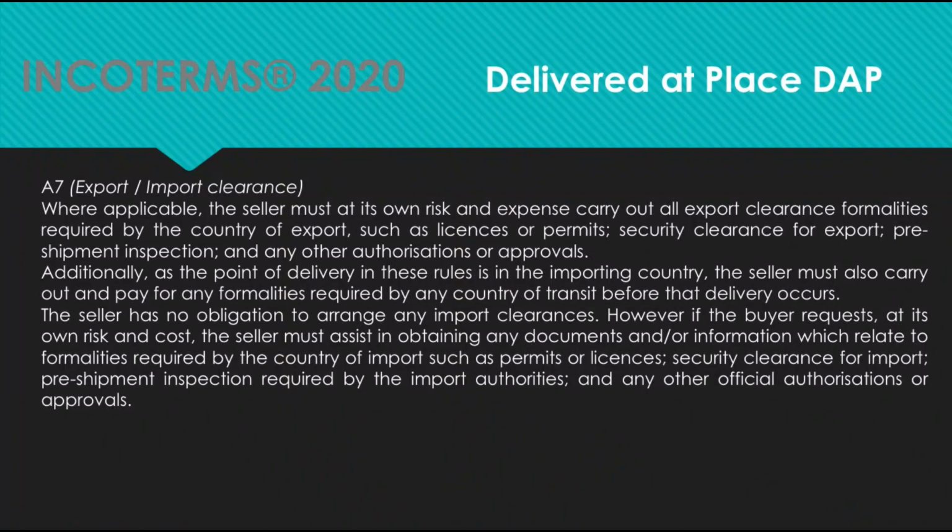A7, export-import clearance. Where applicable, the seller must at its own risk and expense carry out all export clearance formalities required by the country of export, such as licenses or permits, security clearance for export, pre-shipment inspection, and any other authorizations and approvals. Additionally, as the point of delivery in these rules is in the import country, the seller must also carry out and pay for any formalities required by any country of transit before that delivery occurs. The seller has no obligation to arrange any import clearances.